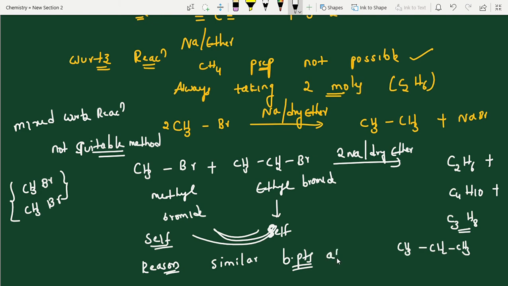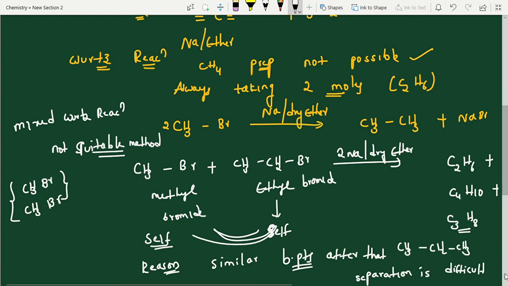After that separation is difficult. Now see, all ethane we have got, propane we have got, butane we have got. So after preparation, separation is very difficult. That's why it is not a suitable method.